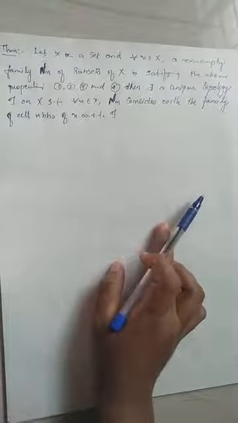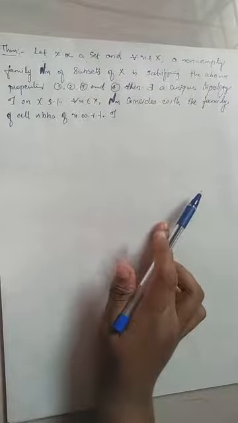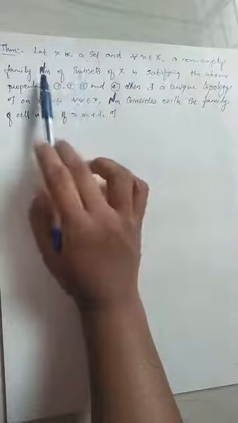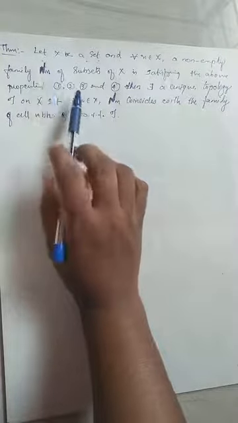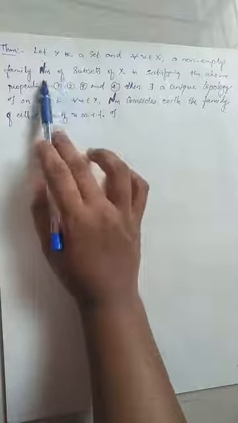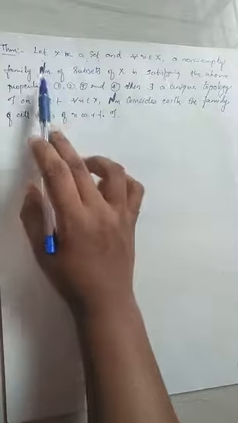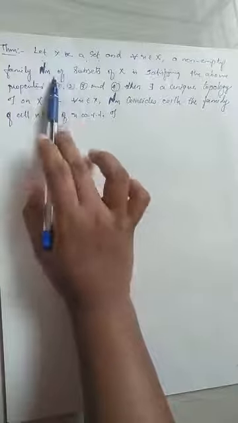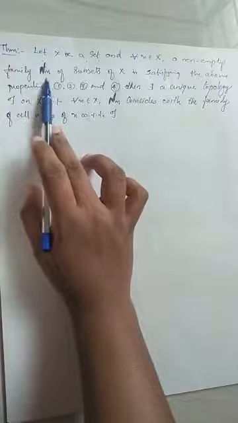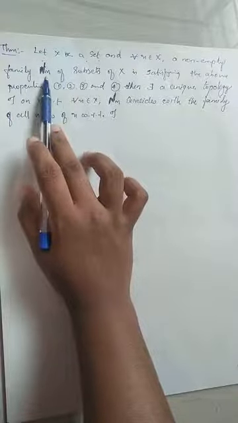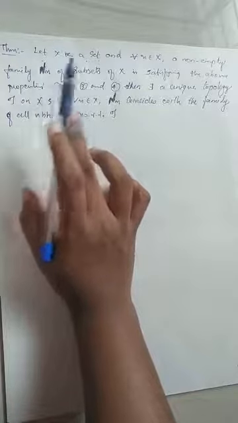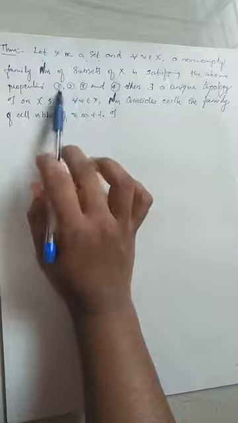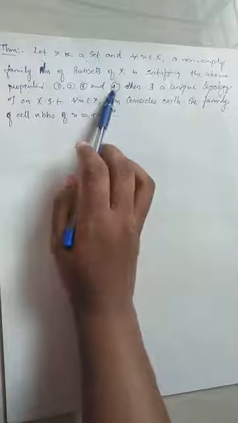That means, suppose we have a set capital X and let Nx be the set of all neighborhoods of that set. I'm sorry, it is not neighborhoods. Nx is the non-empty family of subsets of capital X. They need not be neighborhoods, they are only subsets of capital X with the above properties 1, 2, 3 and 4. What are the first properties?